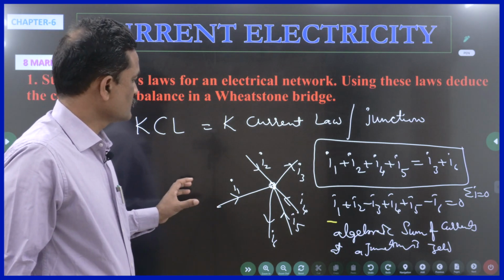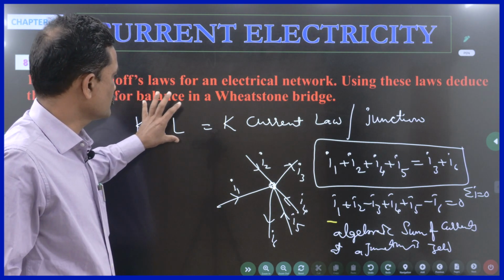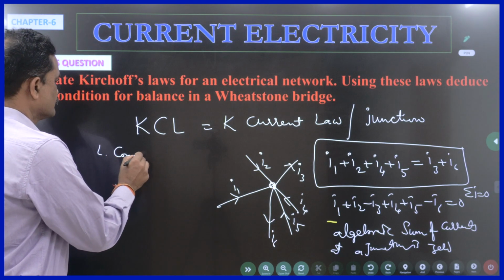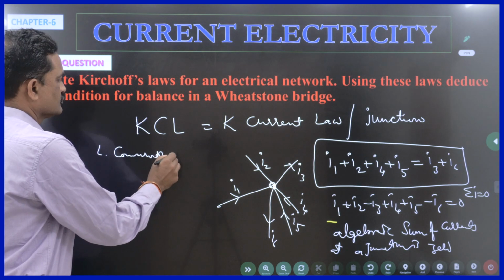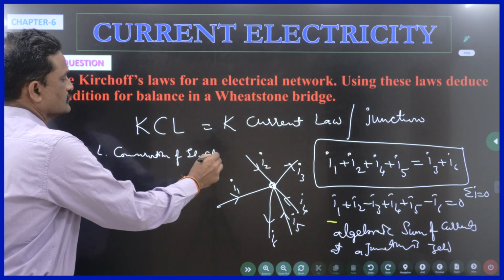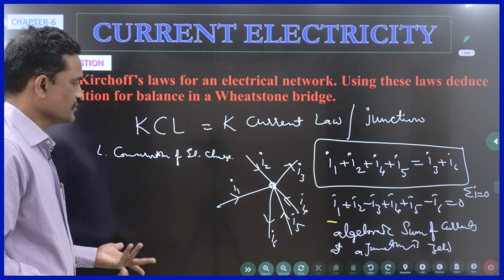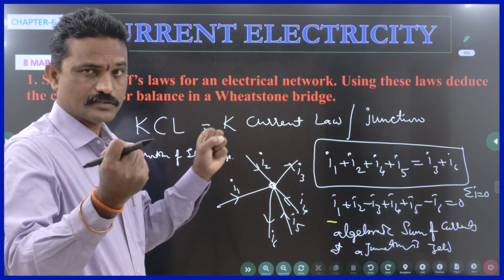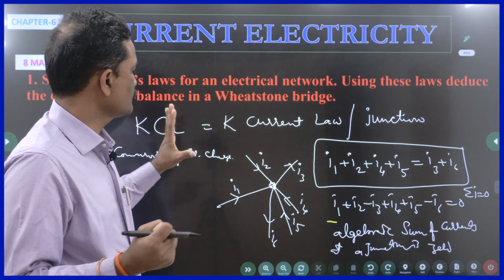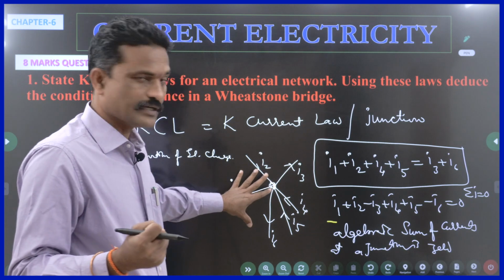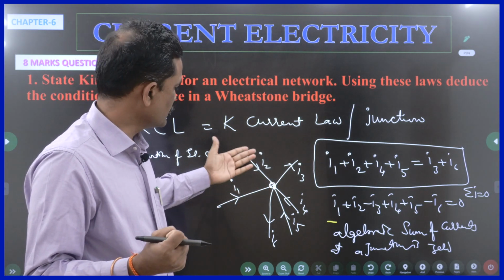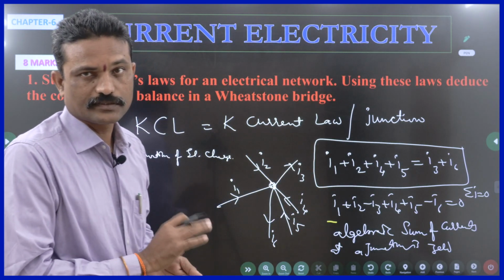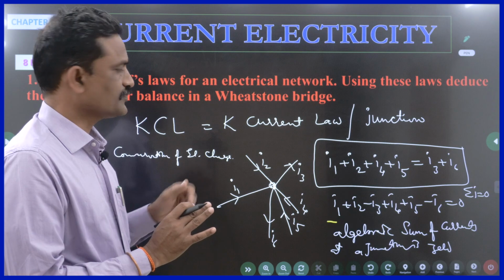So Kirchhoff's first law is nothing but the law of conservation of electric charge. What does it say? Charge can neither be created nor be destroyed. The charge entering the junction is equal to the charge leaving the junction. So this is the first law. If you write this and draw a diagram, indicating the directions of your wish, you will get 1 mark. Is this clear? So this is Kirchhoff's first law.